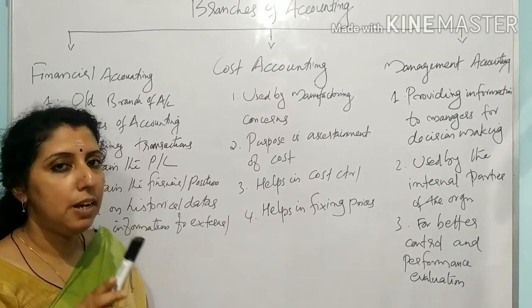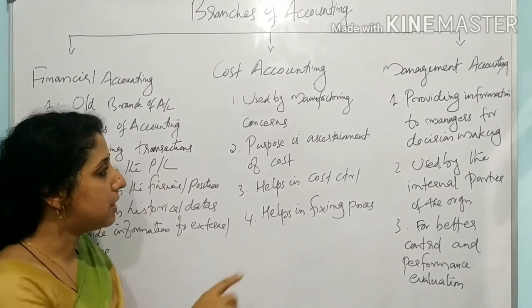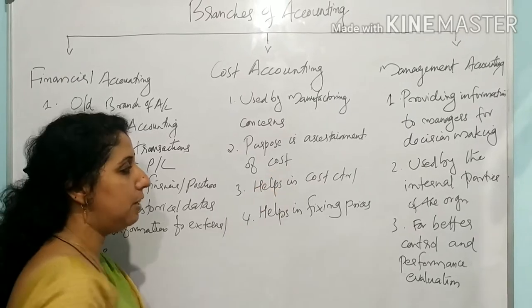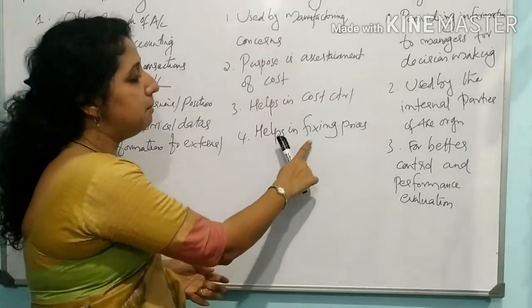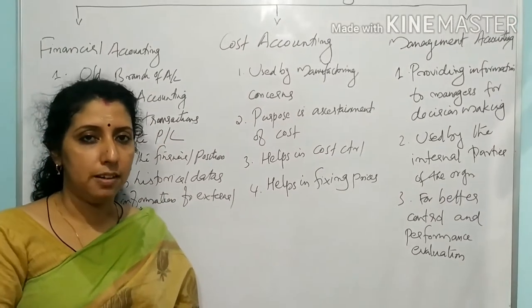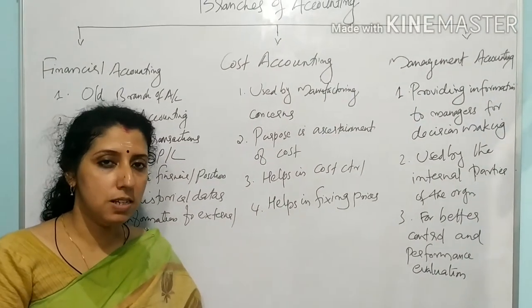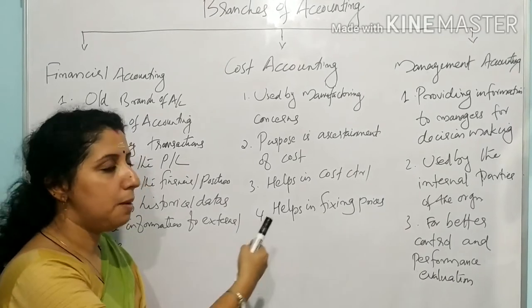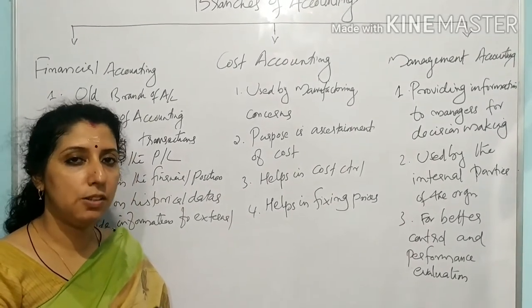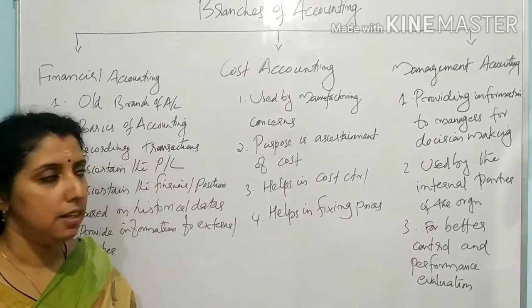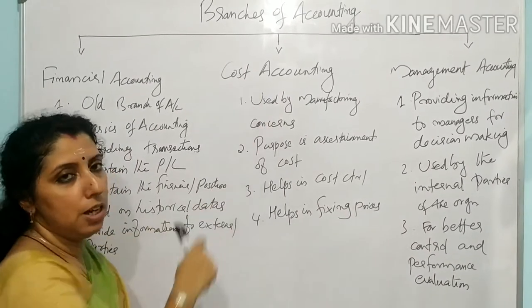Cost accounting mainly concentrates on 2 points. First one, ascertainment of cost. Second one, helps in cost control. Finally, cost accounting helps in fixing the prices of products. By ascertaining the total cost, we can clearly fix the prices of commodities. The prices of commodities, how much to be charged as its price. That information is also given by cost accounting.